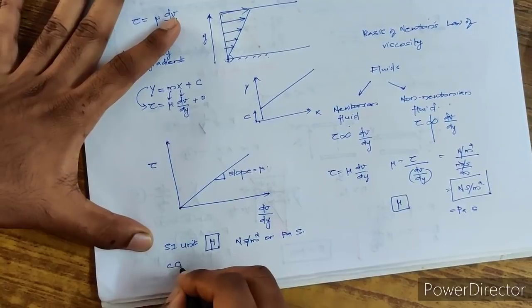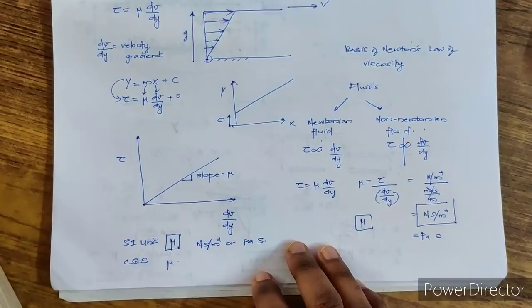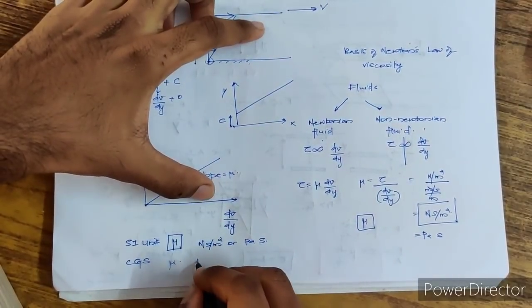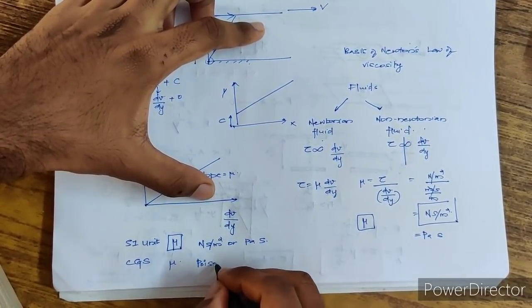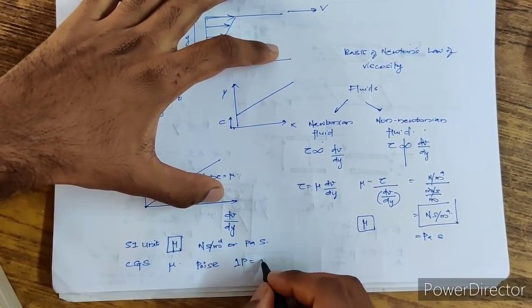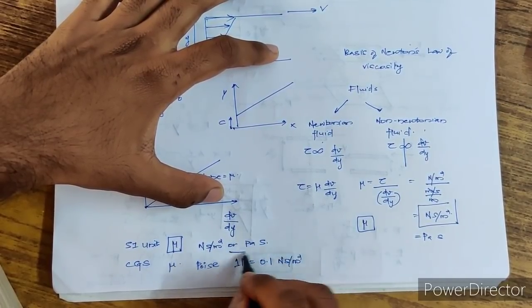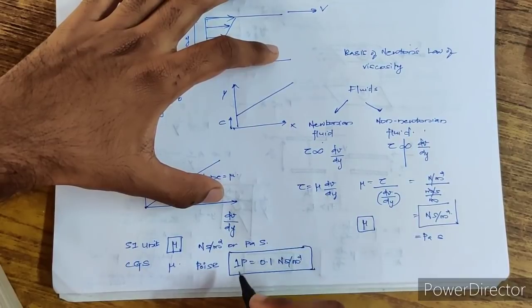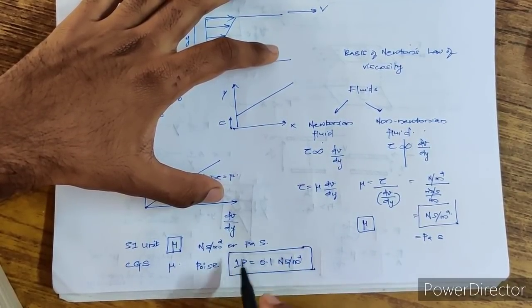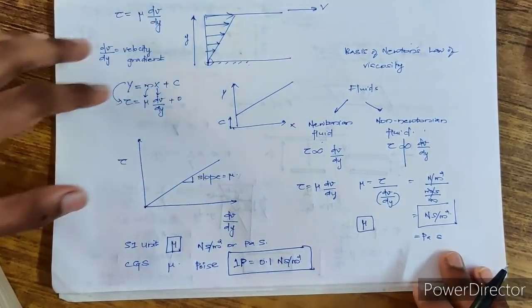Similarly, you have the CGS unit for mu. The CGS unit is called poise. It's named after a scientist called Poiseuille, and 1 poise is equal to 0.1 Newton second per meter square. Always remember this. Sometimes in your numerical problems, they won't give you the SI unit, they'll give it in the CGS unit. It is represented by P. So 1 poise is equal to 0.1 Newton second per meter square.